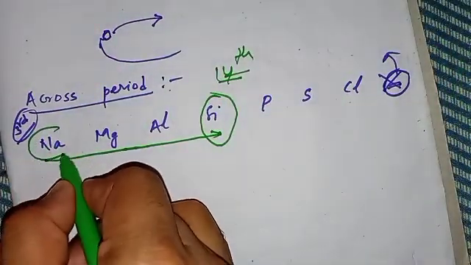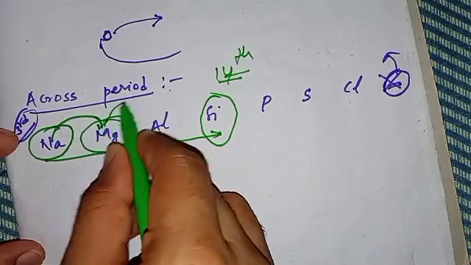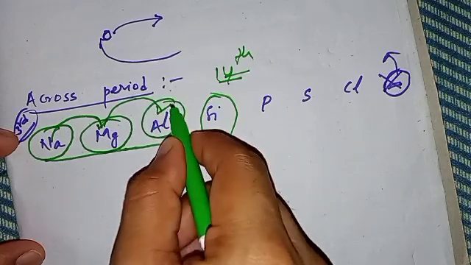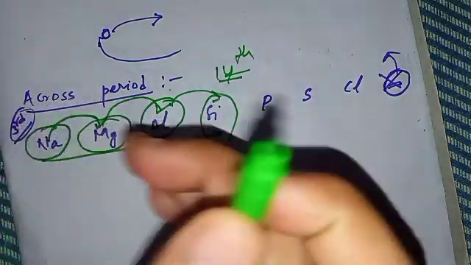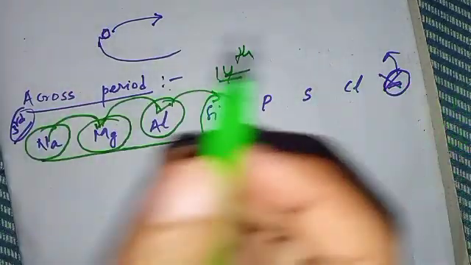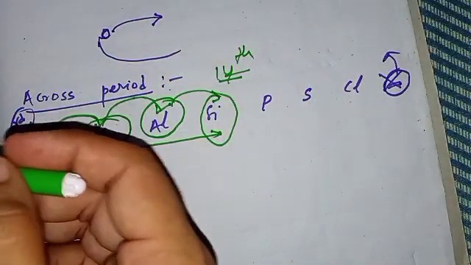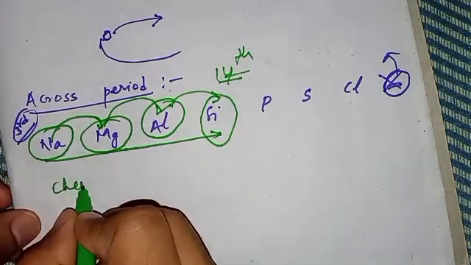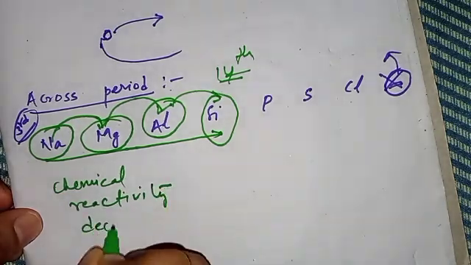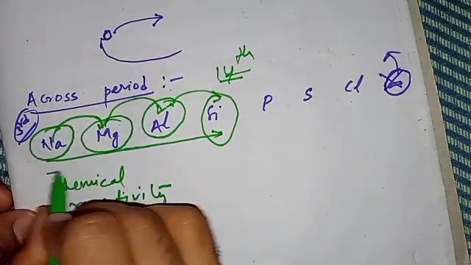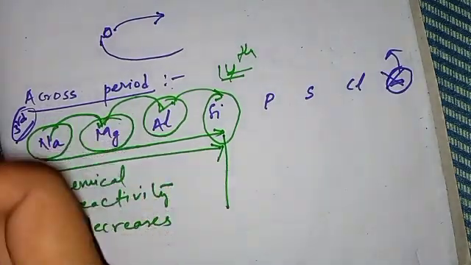So sodium will lose electrons easier than magnesium. Magnesium will lose electrons easier than aluminium. Aluminium will lose electrons easier than silicon. So you can see that there is a decrease in the tendency, in the power, in the caliber of losing electrons. So when the tendency of losing electrons decreases, the chemical reactivity is going to decrease. Yes. So that is why chemical reactivity decreases till we reach the 14th group. Now what happens after that?